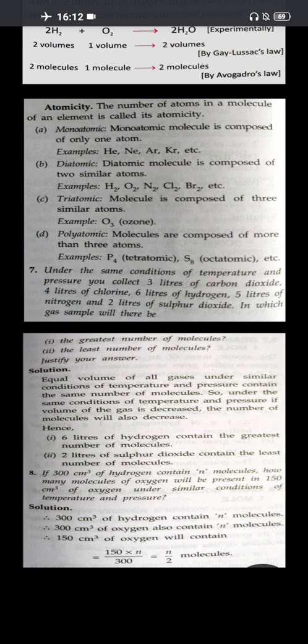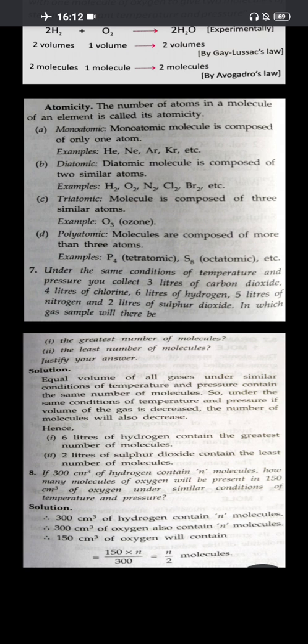The solution is given. Equal volumes of all gases under similar conditions of temperature and pressure contain the same number of molecules. So under the same conditions of temperature and pressure, if the volume of the gas is decreased, the number of molecules will also decrease. Hence, what have you learned?